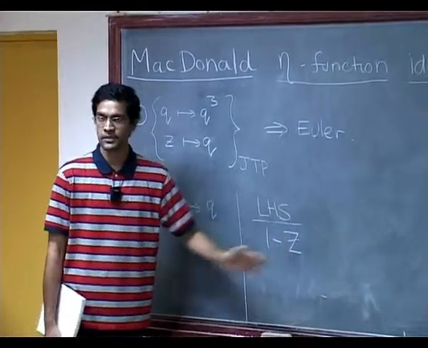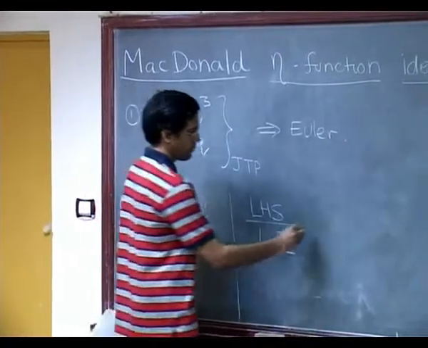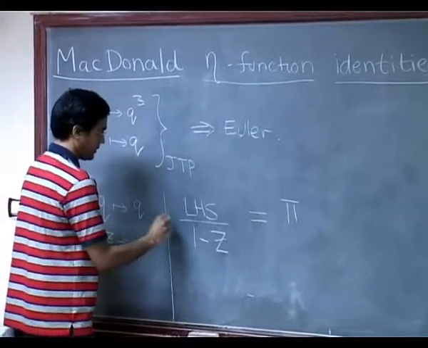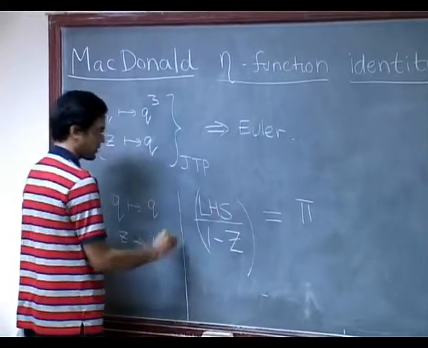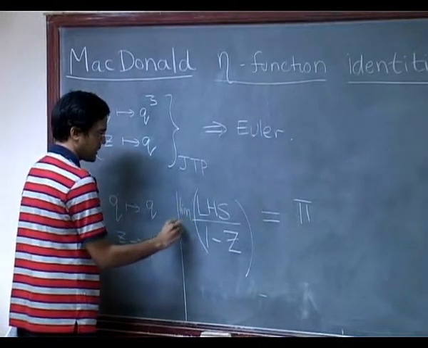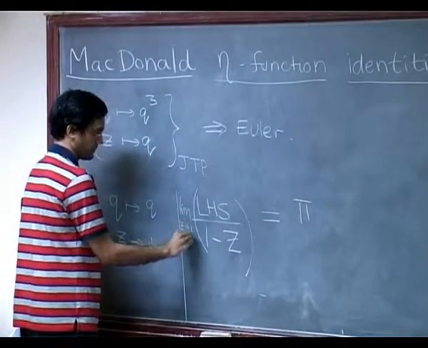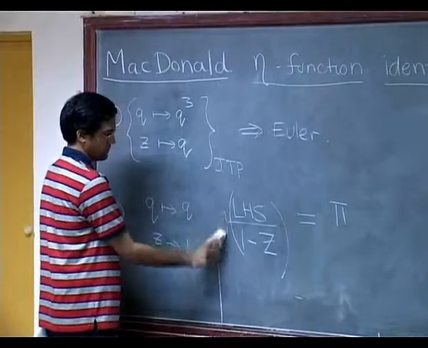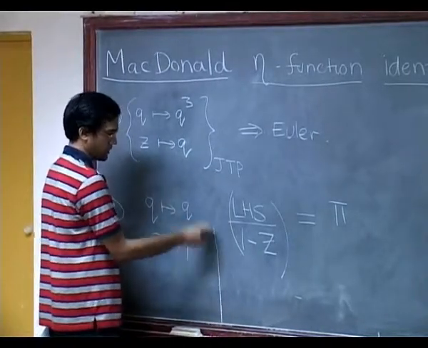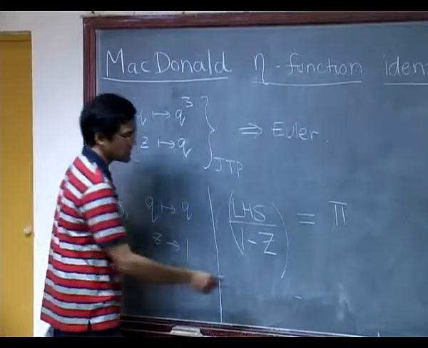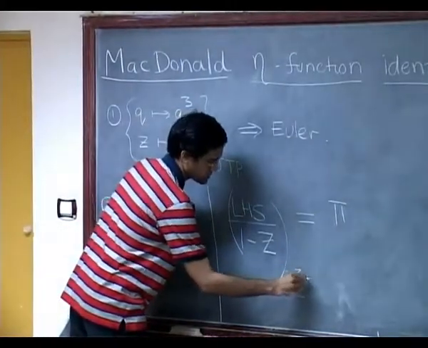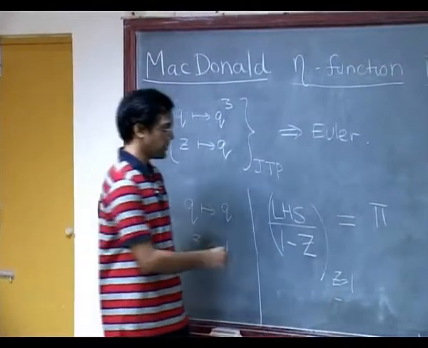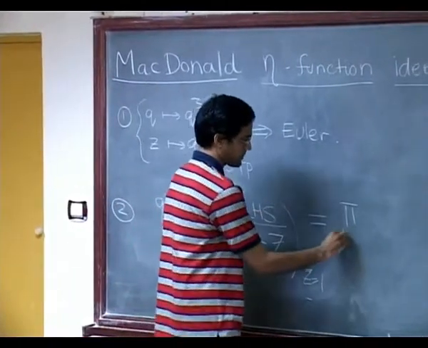So, let me divide out by that 1 minus z, and then put z equals 1. So, then let me say I want to substitute z equals 1. Okay. So, I am not doing any analysis here, I am sort of taking the resulting power series and then substituting z equals 1 afterwards. Okay. So, at least the left hand side is now clear. Once I do this, what do I get on the left hand side?